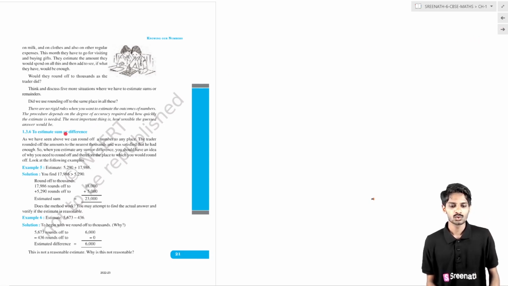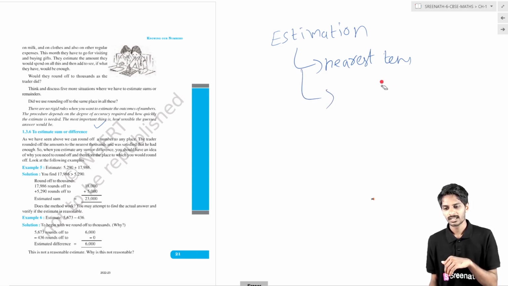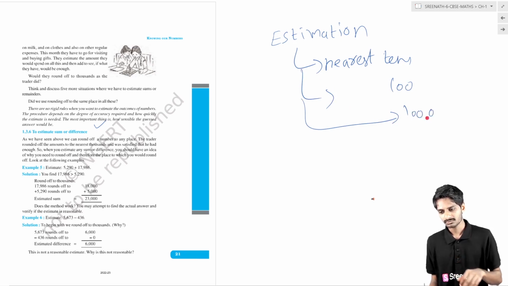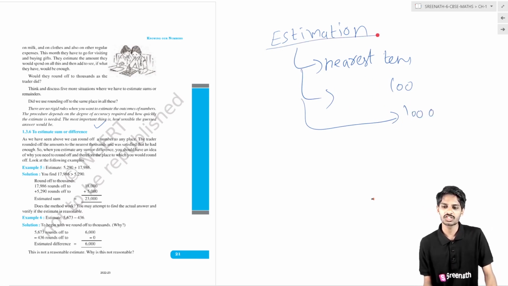We are studying estimation, how to estimate by rounding to the nearest tens, hundreds or thousands, and adding these, and we can get the estimated value.